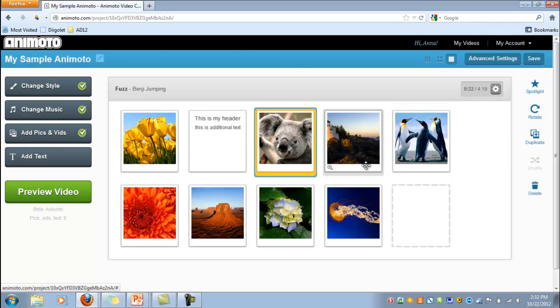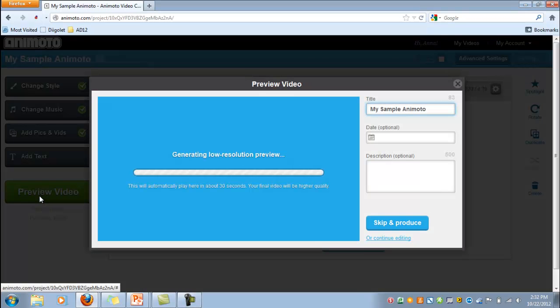But if I select Spotlight, you'll notice that then the picture is highlighted in yellow to let me know which one I've spotlighted, and that picture will appear just a little bit longer in my final video. I can also rotate pictures from here. I can duplicate them, or I can delete them. Once I feel comfortable with how my video is set up, I can choose Preview Video. And this will give me a low resolution preview of the video.